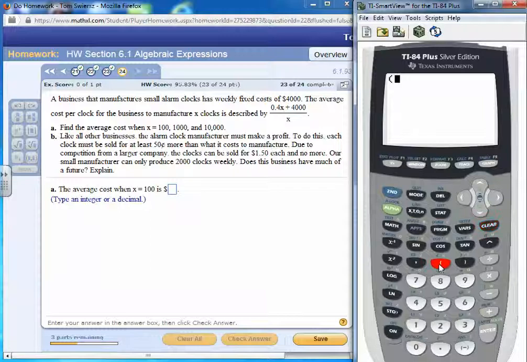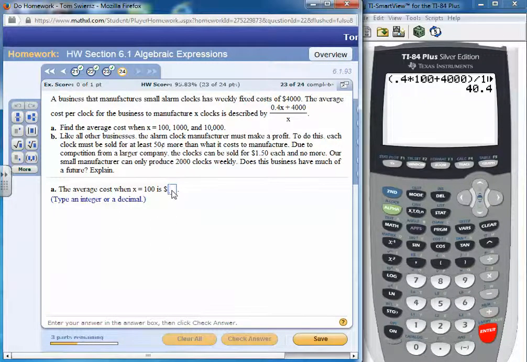Okay, for 100, we're going to put in X is 100, right? So we have the numerator in parentheses to group it together, 0.4 times 100, because we're putting in 100, plus 4,000, okay, and then we're dividing by X, which is 100, and we get $40.40.